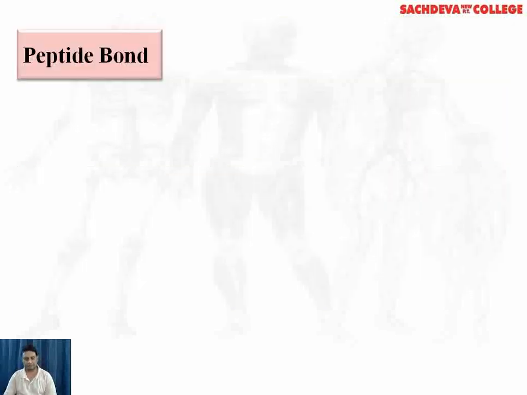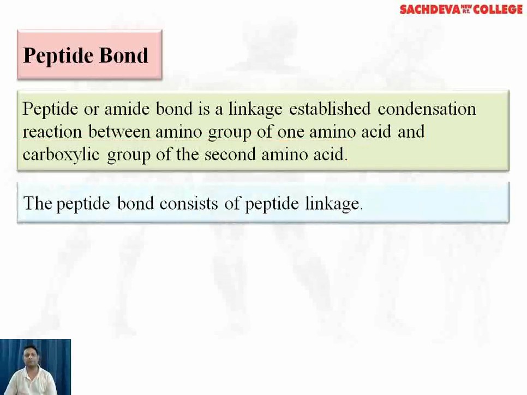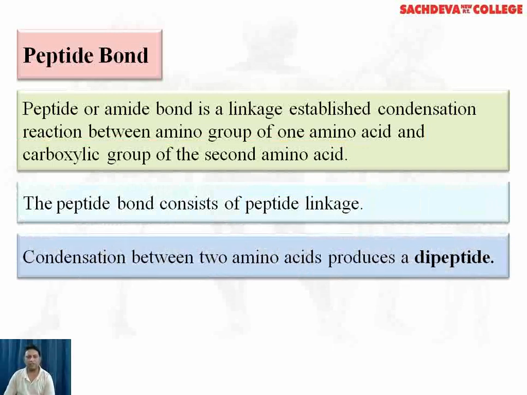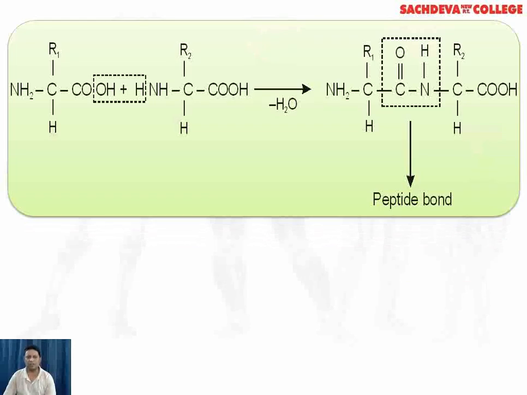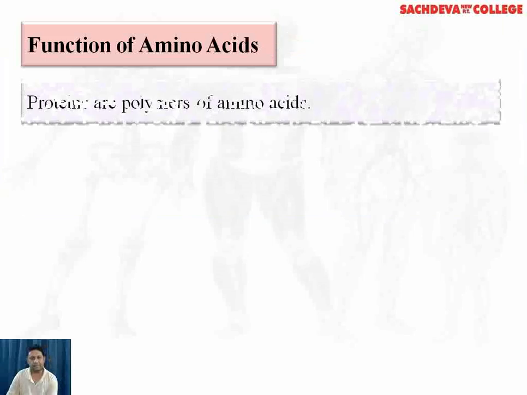Peptide bonds. Peptide or amide bond is a linkage established by a condensation reaction between the amino group of one amino acid and the carboxylic group of the second amino acid. The peptide bond consists of peptide linkage. Condensation between two amino acids produces a dipeptide. This is in the diagram. You can see a peptide bond is produced, which is the CONH bond between two amino acids by loss of one water molecule.